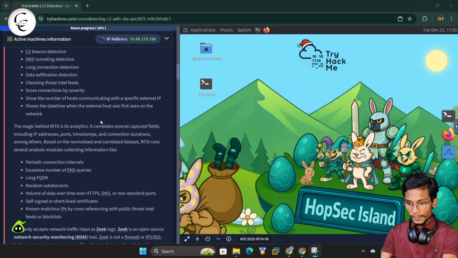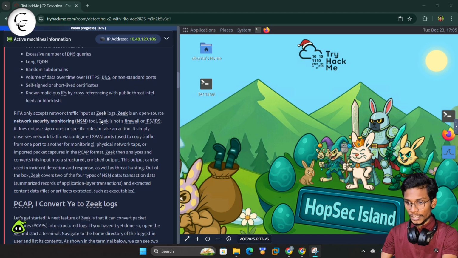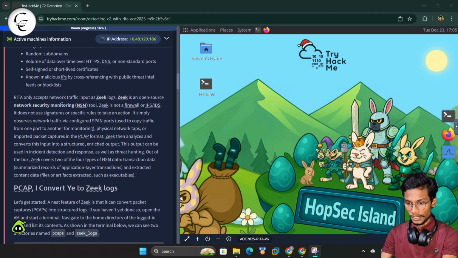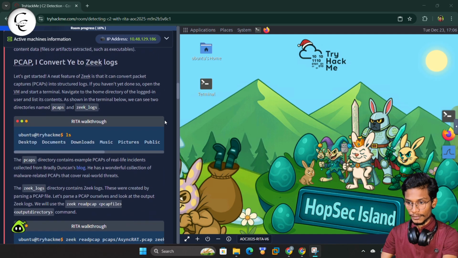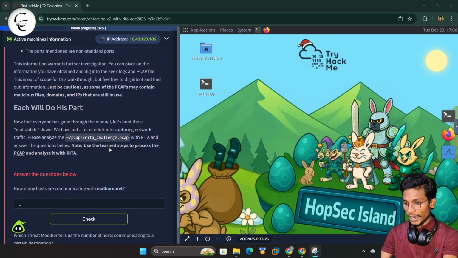So now okay, here we have some of the information about the RITA framework, so you can go through this. And guys, now here basically we have two tasks. First of all we have to convert the PCAP file into the Zeek log, and after that we have to create our database and we can analyze the Zeek log and we can get out the flags. So here we have some of the information like how to convert the PCAP file to the Zeek log. So guys, you can go through all this information, and now at last here you can find we have a